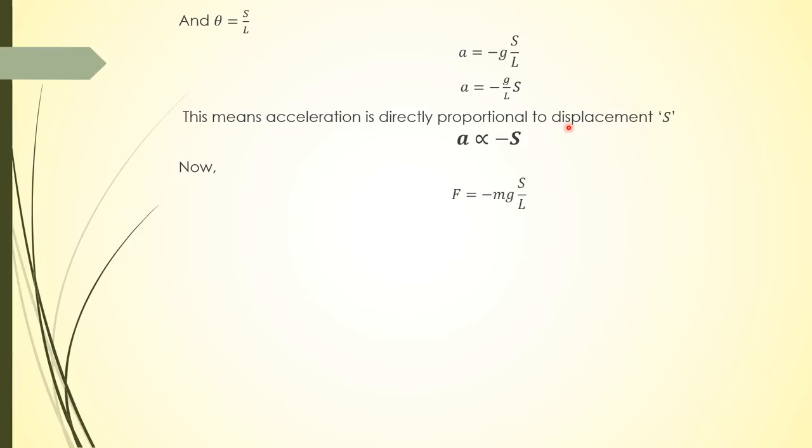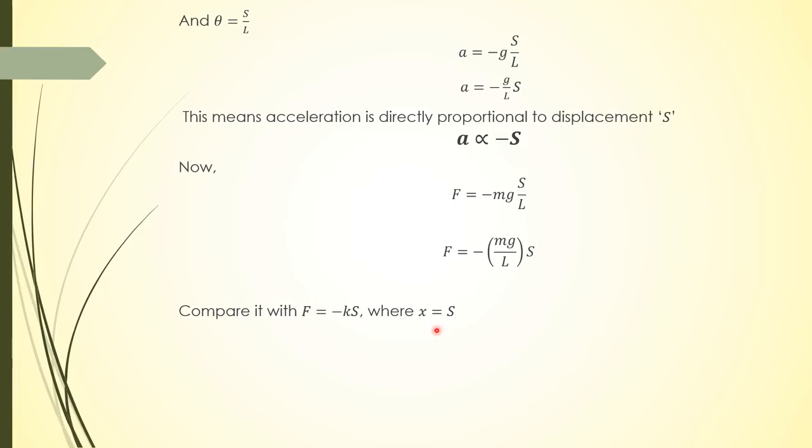Now I am going to derive the expression for time period and frequency. For that, we know that force is equal to minus mg theta. Theta is S upon L, so force is equal to minus mg into S upon L, and we can write it as F is equal to minus mg upon L into S. According to Hooke's law, force is equal to kx.